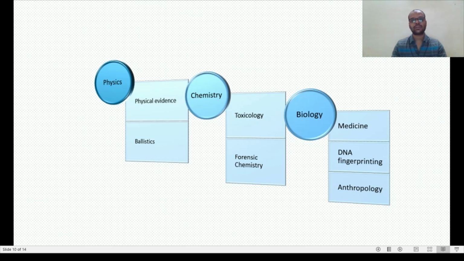Then DNA fingerprinting. Then anthropology. Anthropology is the study of skeleton or body structure. And what is DNA fingerprinting? DNA fingerprinting comes under maternity and paternity disputes.